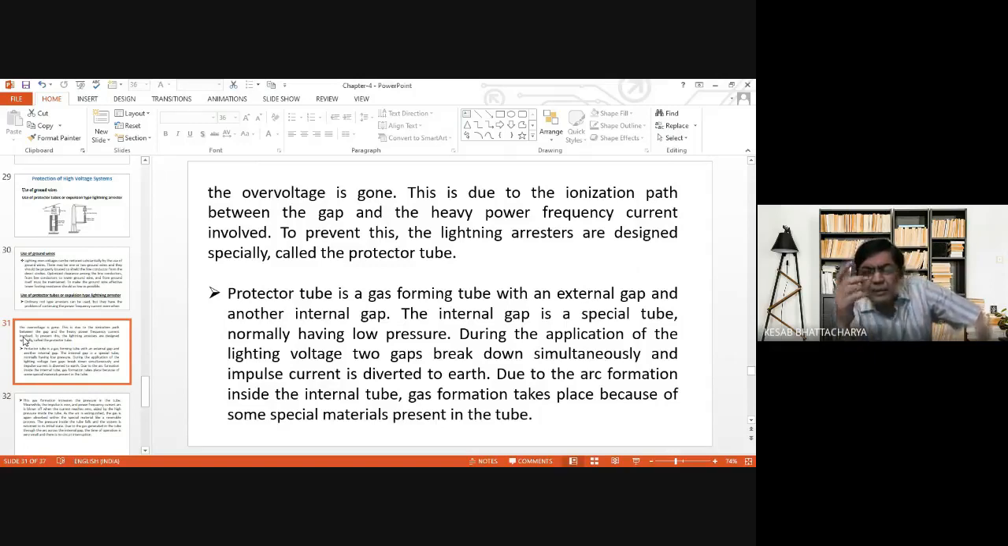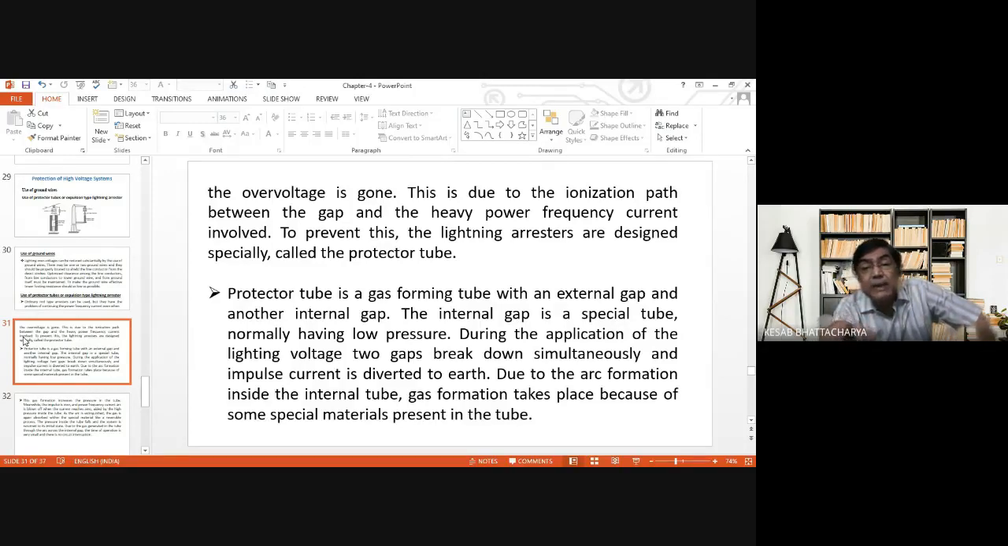I'm sorry, that gap will fire and thereby not allow the voltage to pass or appear across the particular equipment which is being protected by the rod gap. But in that case, what happens when the gap fires, even after the over voltage, when the normal power frequency current starts flowing in the system, due to the existence of charged particles or ions developed due to the breaking down of the gap due to over voltage, some current flows through that path.